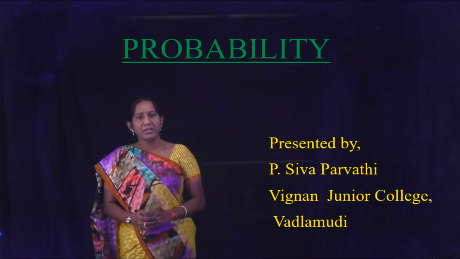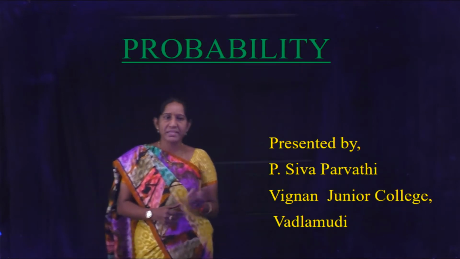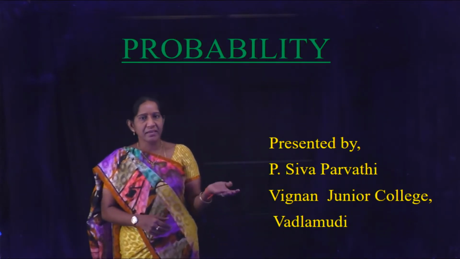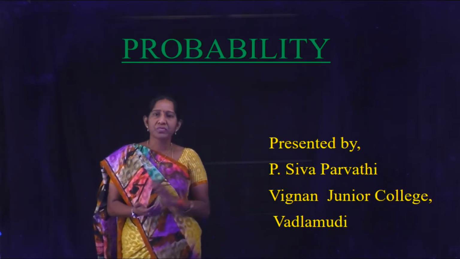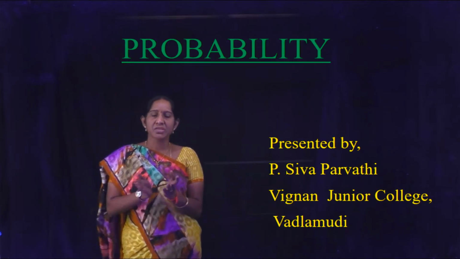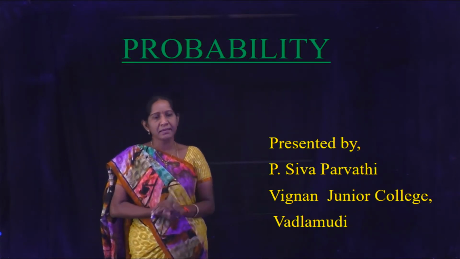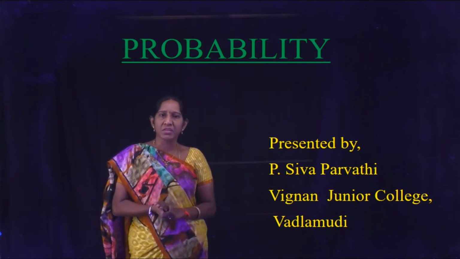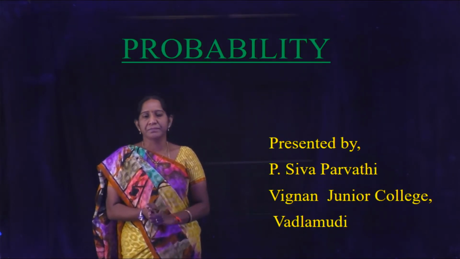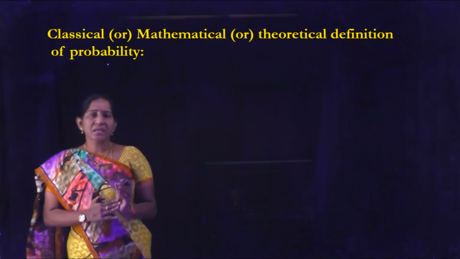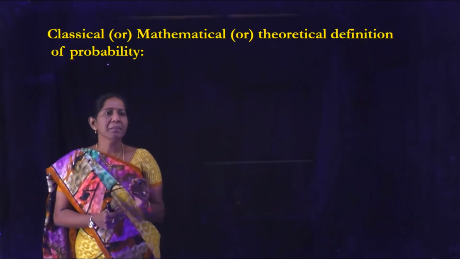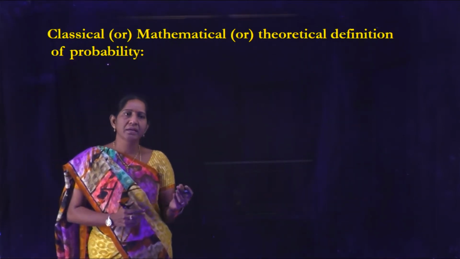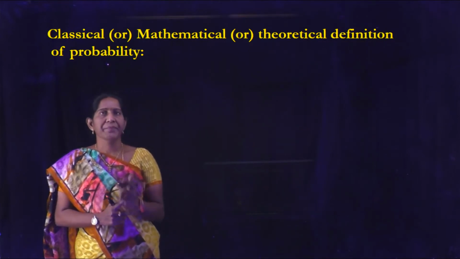Hello everyone. In the previous session, we discussed what is an event, sample space, mutually exclusive events, exhaustive events, and equally likely events. In this session, let us learn some more concepts on this chapter, probability. Classical or mathematical or theoretical definition of probability.